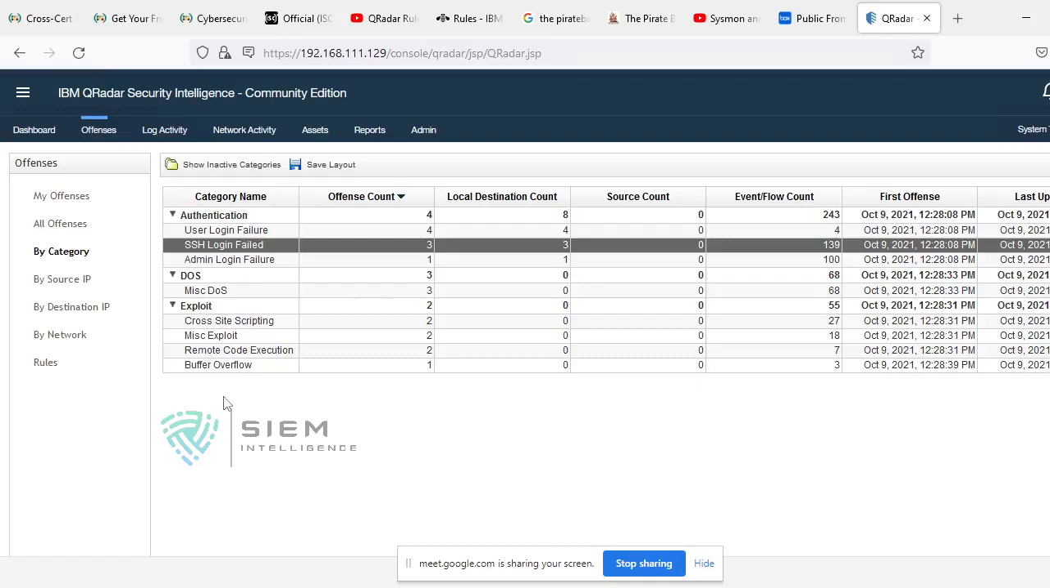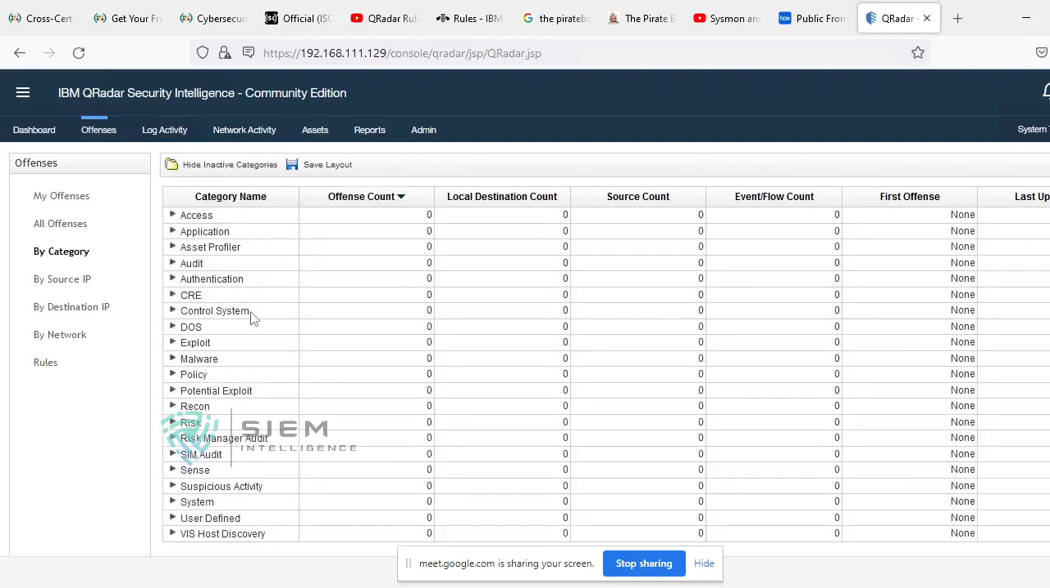So how many categories are there in QRadar? There are so many categories. How can you see? You can see by pressing here. See, there is a show inactive categories option. If you click here, though there is an offense, maybe there may not be. See, there are no offenses over here, but it is still showing. And in each and every category, you can come to know the different kinds of offenses.